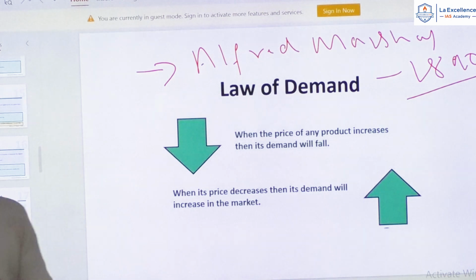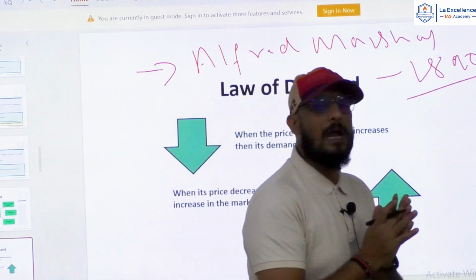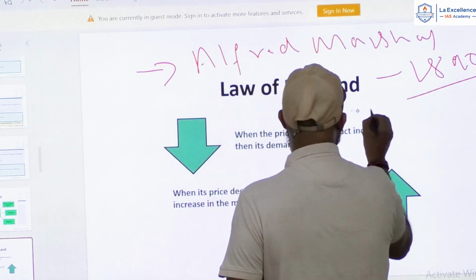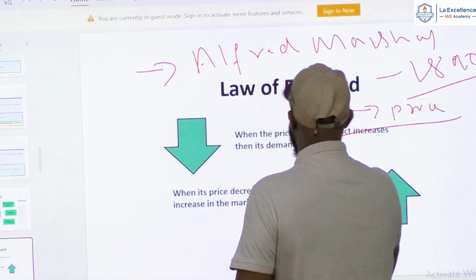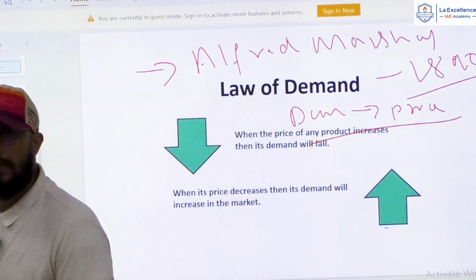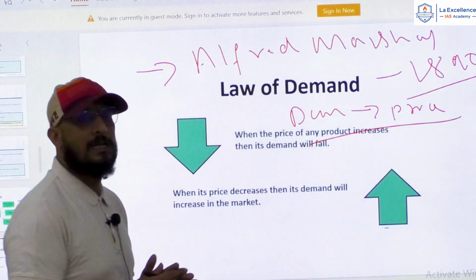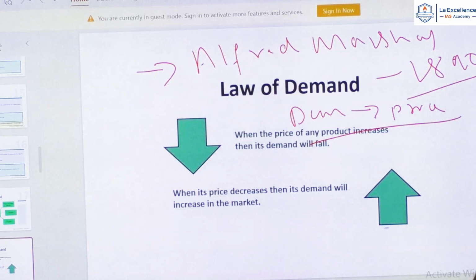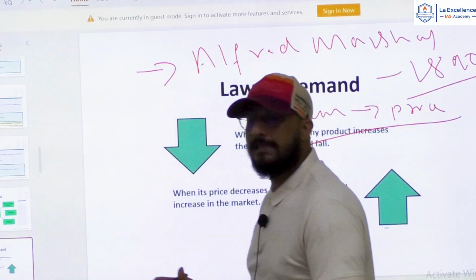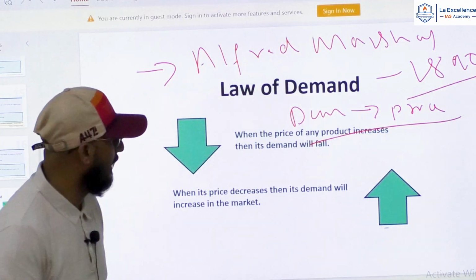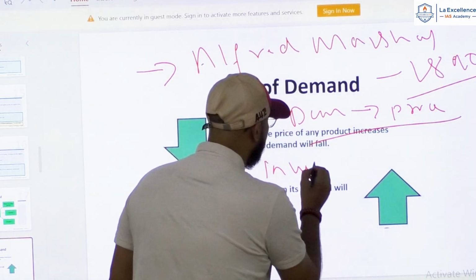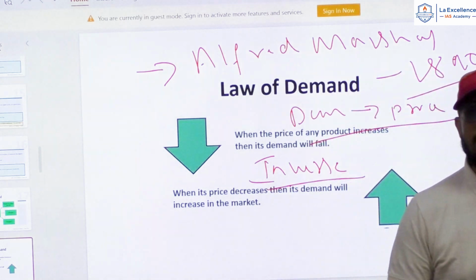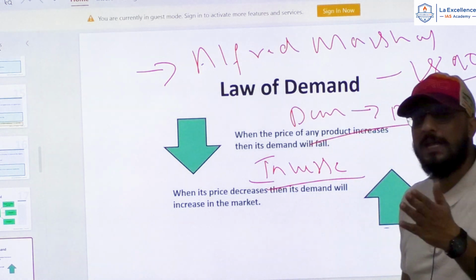See, what does this law of demand talk about? Law of demand shows the relationship between demand of a product and the price of that product. Okay. And law of demand says every other factor remaining constant, right? Demand and price has inverse relationship, right? Inverse relationship. What do you mean by inverse? Opposite.